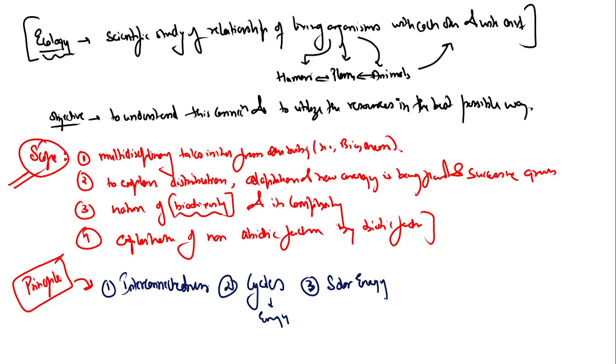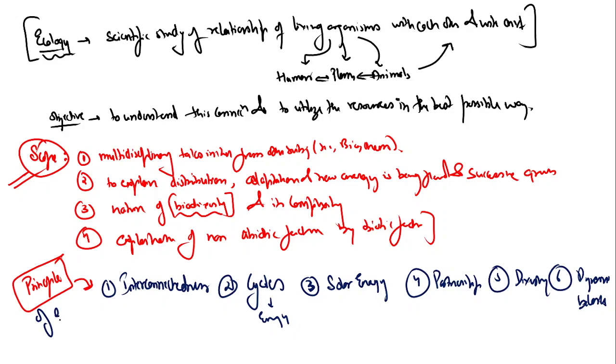It is the source of all energy. Fourth is partnership, not competition. Fifth is diversity. And sixth is dynamic balance. Now, if somebody asks you the principles of ecology, and interconnectedness, cycles, solar energy, partnership, diversity, dynamic balance do not come into your answer, it will be incomplete.